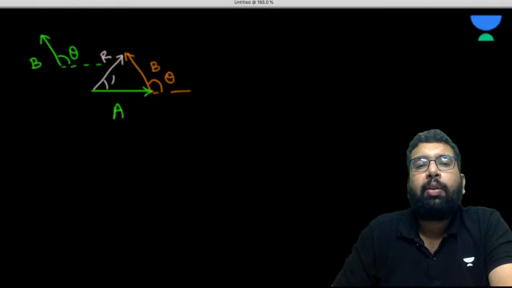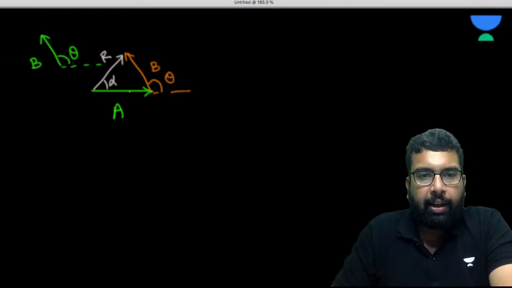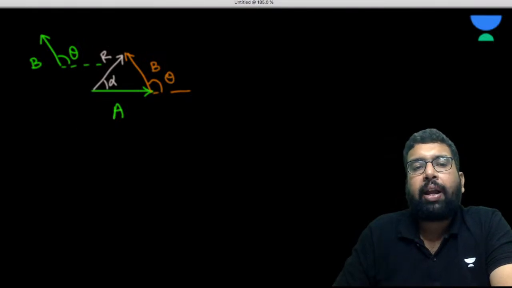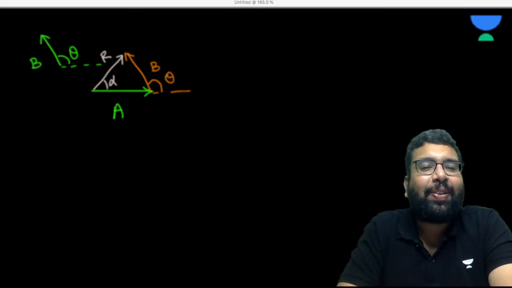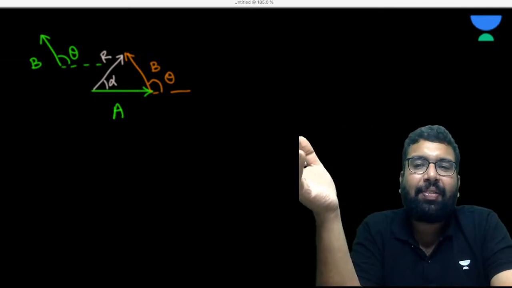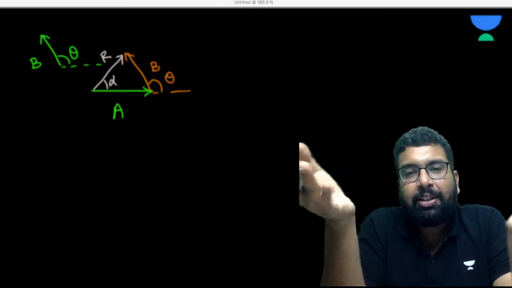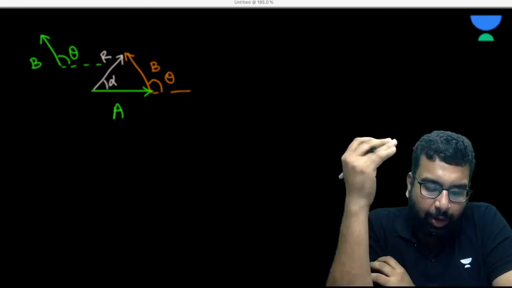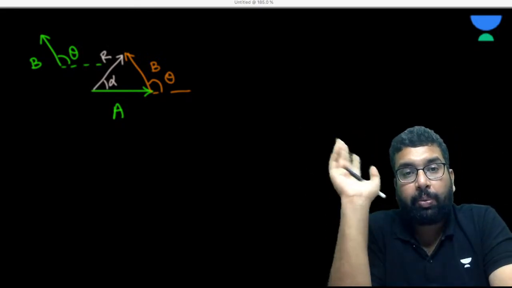We can measure, or we can use some geometry here with alpha, and do some geometrical calculation on this R to get both magnitude and direction. So we understand the law of triangle of vectors. Oh, sorry, vector. This is also used in what I called the triangle of forces. When we go to the forces part, we'll be applying this only. Just one thing will change: in terms of vector, we'll be calling it force.